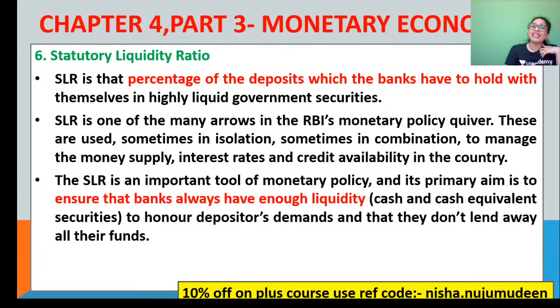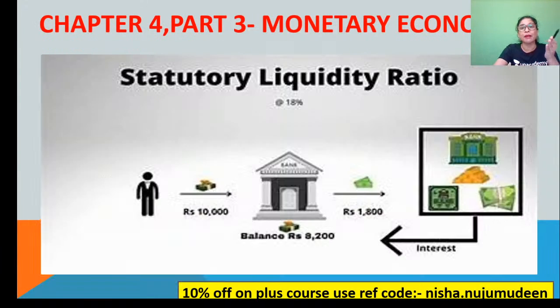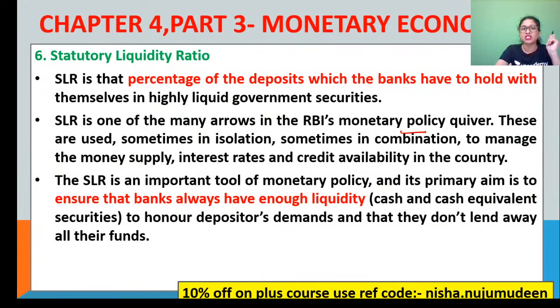And it is one of the many arrows of the RBI's monetary policy, I can tell you, because many times you can see SLR used in isolation, that is, individually, in some scenarios by RBI. Sometimes in combination with other instruments, for example like MSF, marginal standing facility, the RBI will use this policy tool called SLR. Why? Because they want to manage the money supply. So individually as well as in combination with other instruments, SLR has been used by RBI.